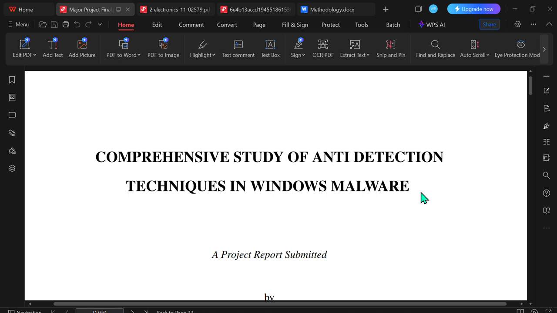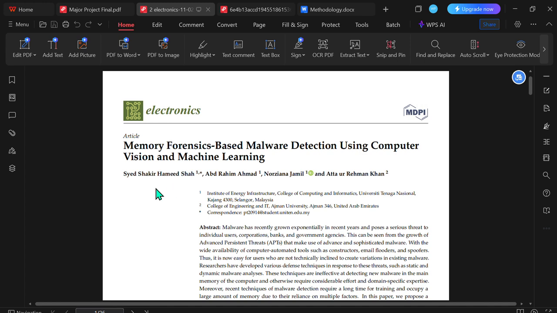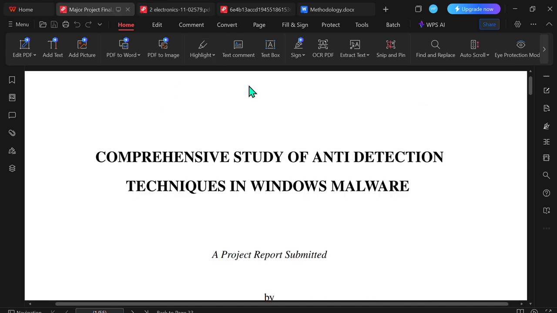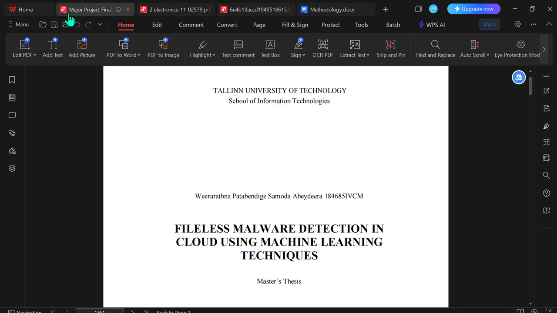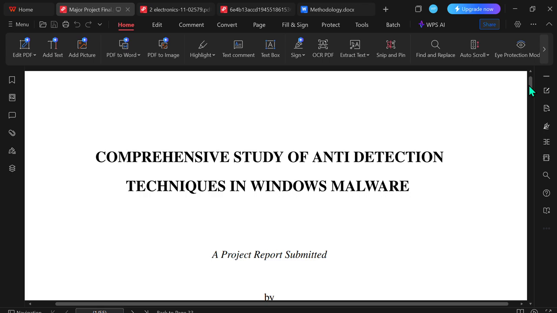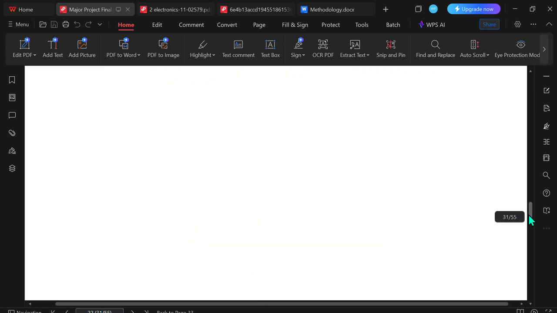In this project, we are trying to detect a special type of malware known as fileless malware, which is more difficult to be detected by anti-malware systems, using machine learning classifiers. For this, as this is a research-based project, we have taken help from this journal article and this master's thesis. So let me take you to the methodology of our project to make things clear.